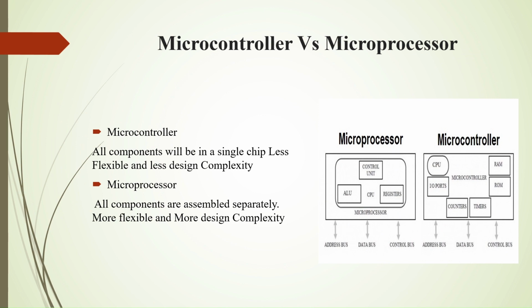Next, the difference between the microcontroller and the microprocessor. In a microcontroller all the components are in a single chip, with less flexibility and less design complexity. Also, a microcontroller is designed to do a specific task. Whereas in a microprocessor, all the components are assembled separately, with more flexibility and more design complexity. And these are designed to do different tasks by rearranging their components.